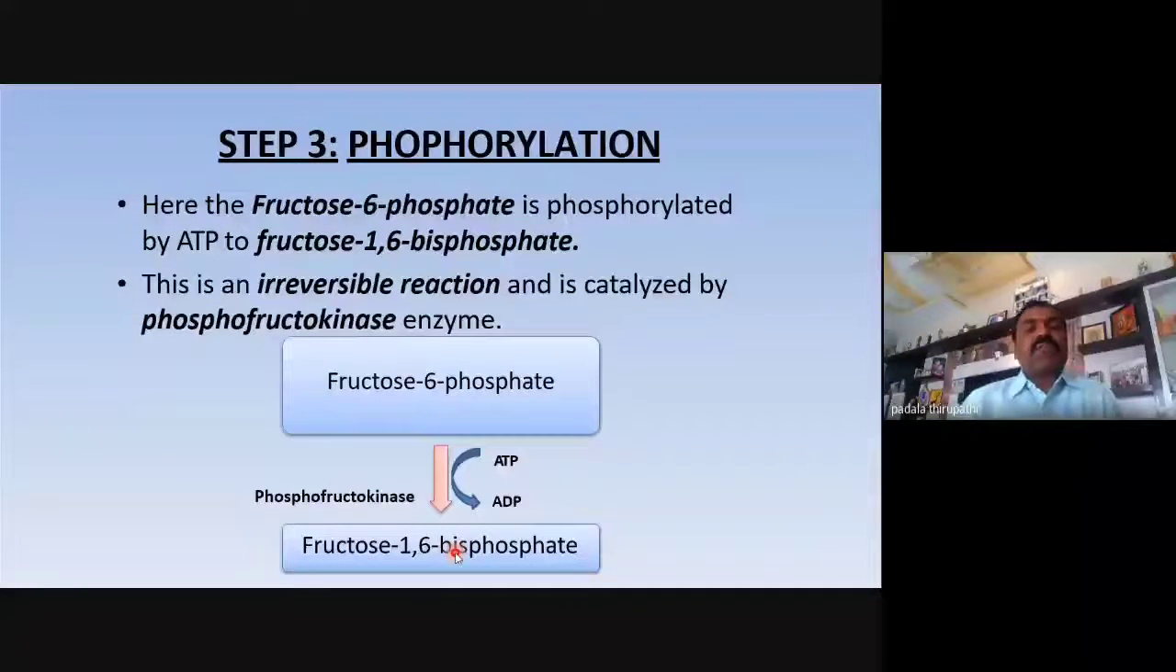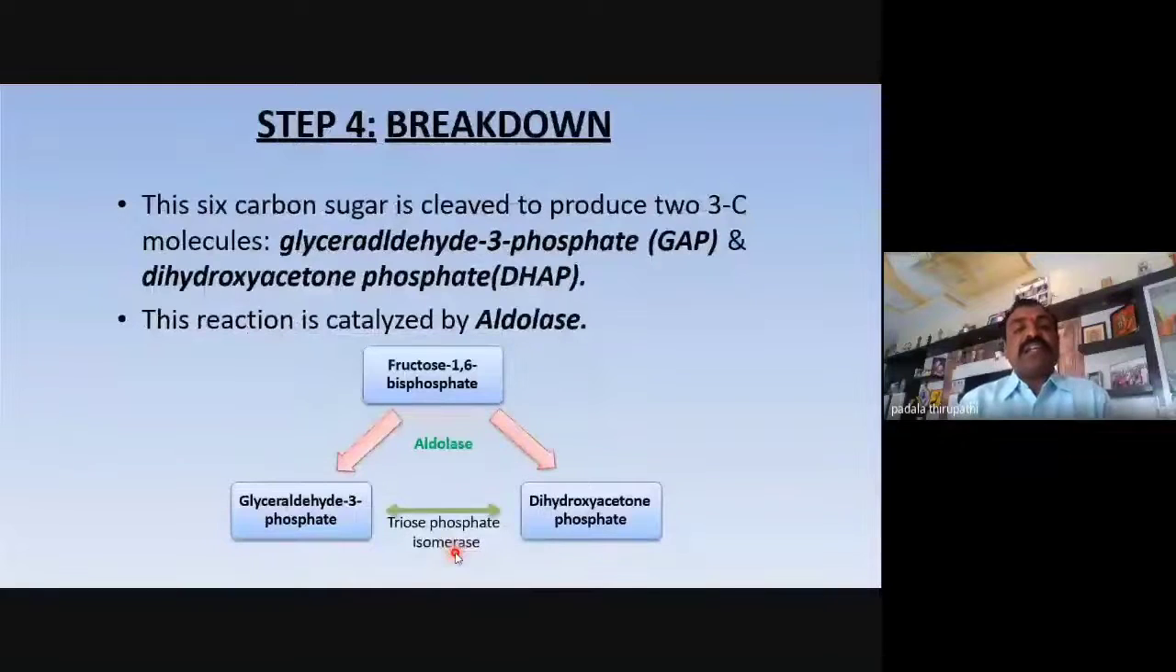Then the fourth step is the breakdown, or cleavage, step. In this step, fructose 1,6-bisphosphate is cleaved into 2 trioses. How many trioses? 2 trioses. Tri means a 3-carbon component.